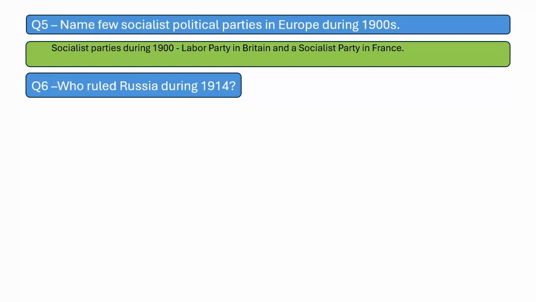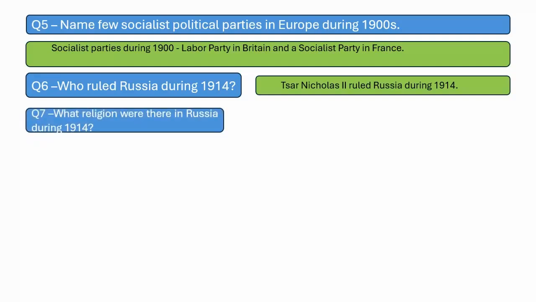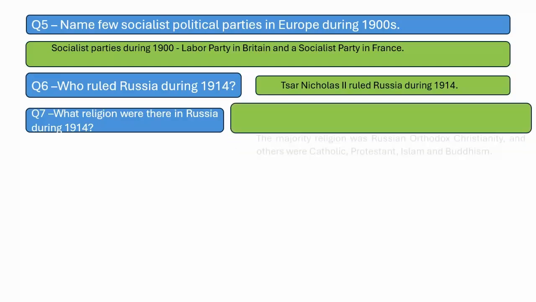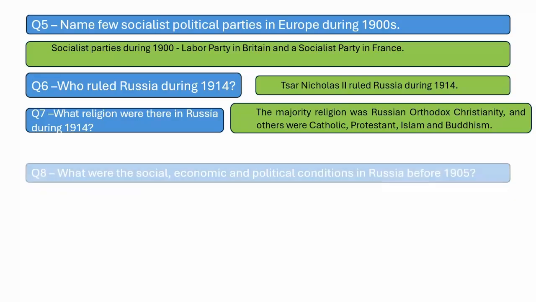Who ruled Russia during 1914? Tsar Nicholas II. Tsar is a Russian version of the king, ruled Russia during 1914. What religion were there in Russia during 1914? Majority religion was Russian Orthodox Christianity and others were Catholic, Protestant, Islam and Buddhism.